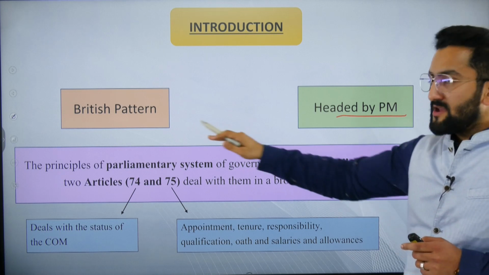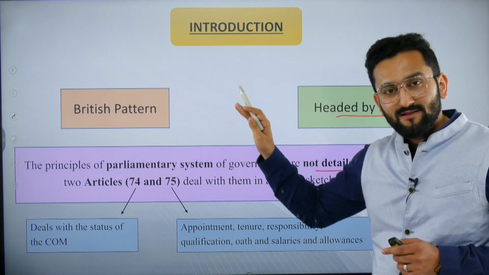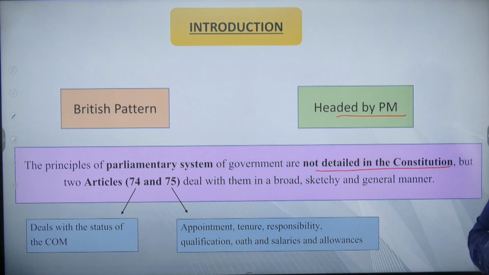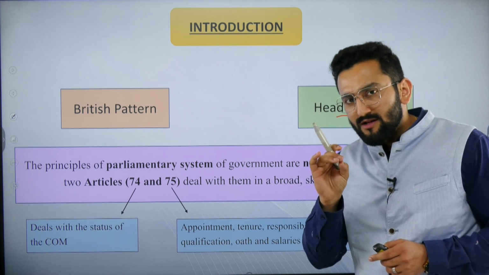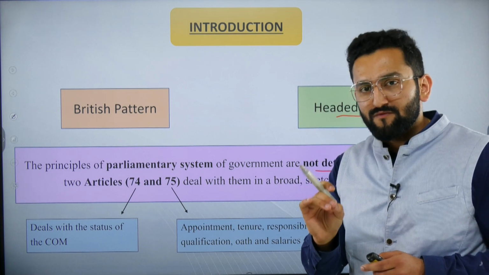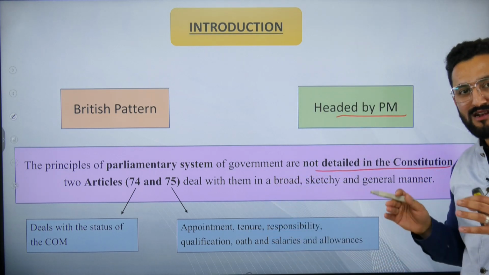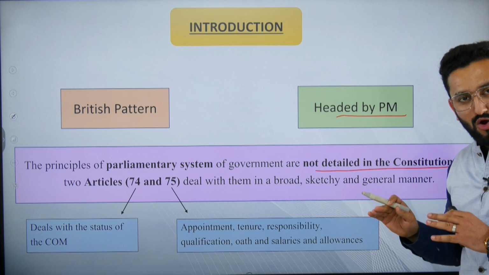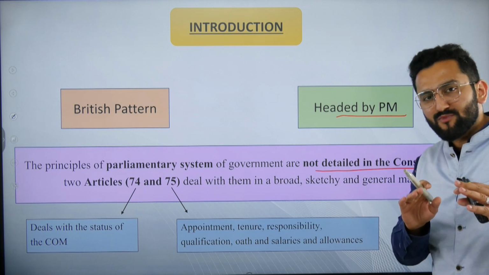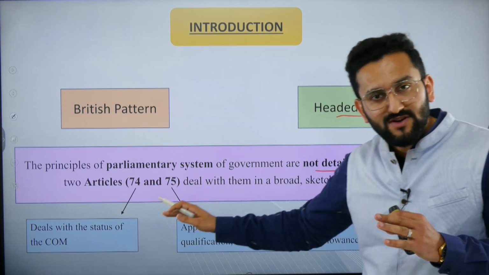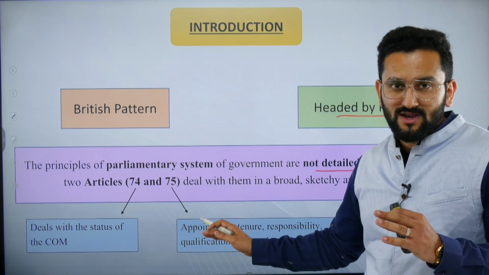Now, we adopted this pattern from Britain, and it is headed by the Prime Minister. The features of the parliamentary system with respect to ministers are not mentioned in our Constitution in an extensive or detailed manner. Specifically, some provisions are mentioned in Article 74 and 75.